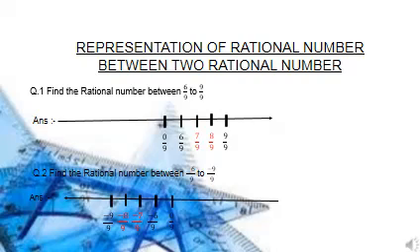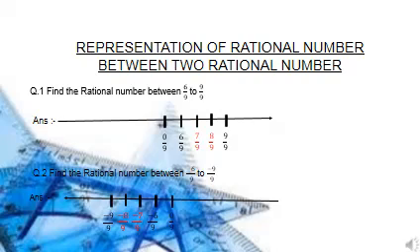Our second question is finding the rational numbers between minus 6 upon 9 and minus 9 upon 9. So students, both questions are similar.